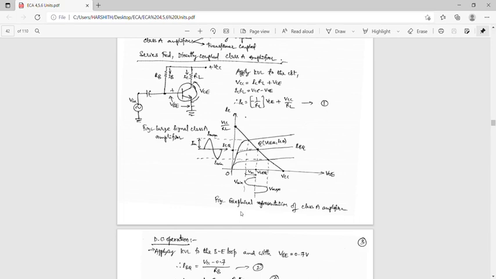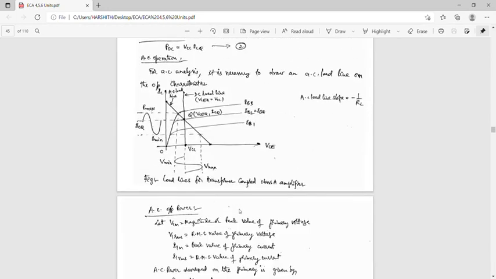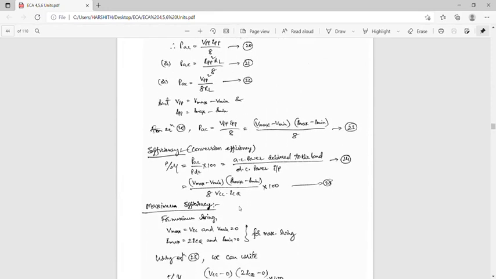And the next one, Class B amplifier. A power amplifier is said to be a Class B amplifier if the Q point and the input signal are selected such that the output signal is obtained only for one half cycle of the full input cycle. Class B means 180 degrees.